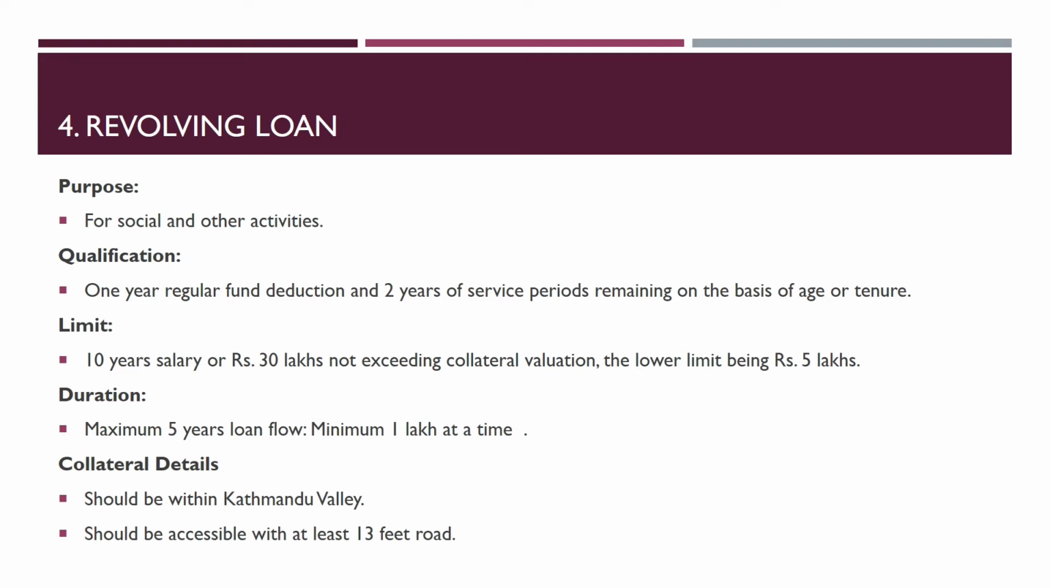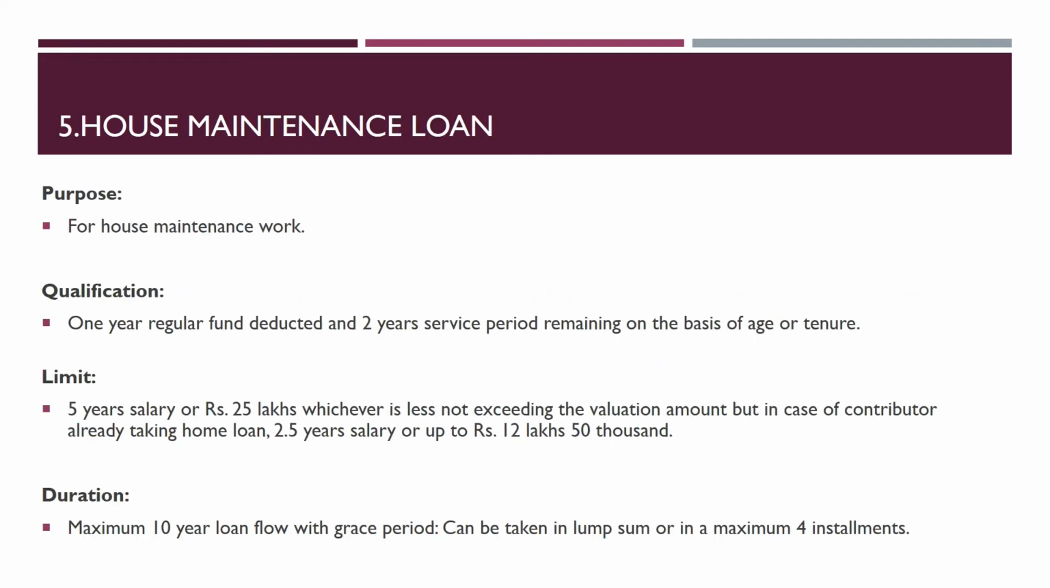age or tenure. Limit is 10 years salary or 30 lakhs not exceeding collateral valuation, the lower limit being 5 lakhs. Duration, it is given for maximum 5 years, loan flow minimum 1 lakh at a time. And the collateral details, it should be within Kathmandu Valley and should be accessible with at least 13 feet road.